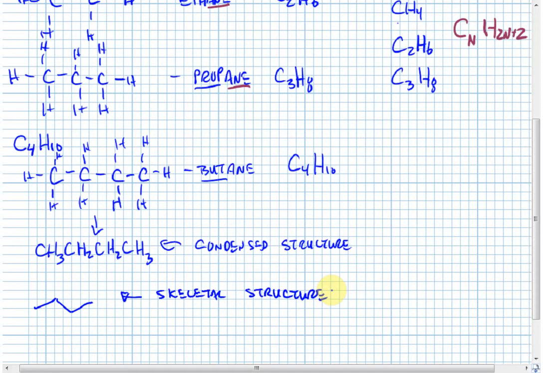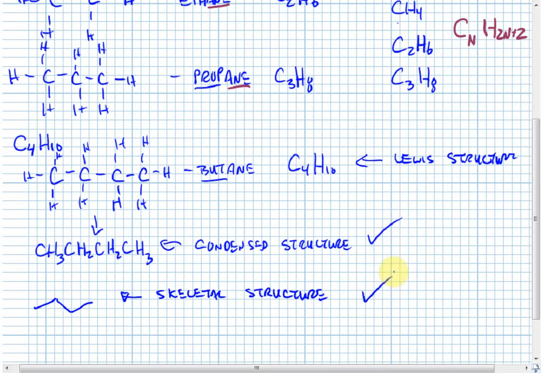So the reality is that as a person who's becoming more experienced in organic chemistry, you should be comfortable with all 3 representations. The total representation up here, which you sometimes call the complete Lewis structure, the condensed structure, and the skeletal structure.